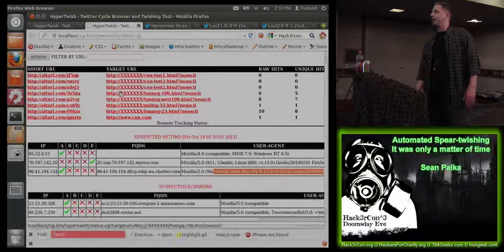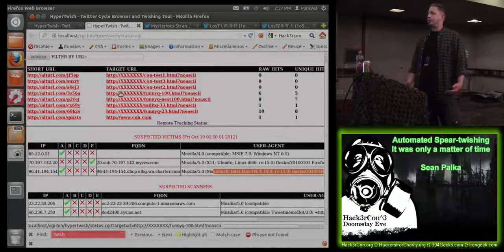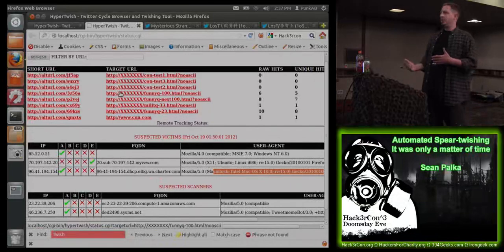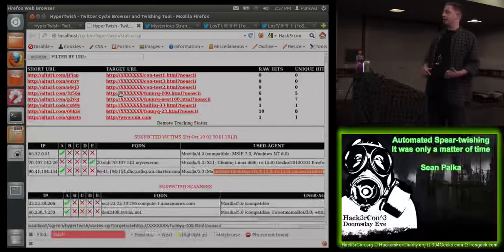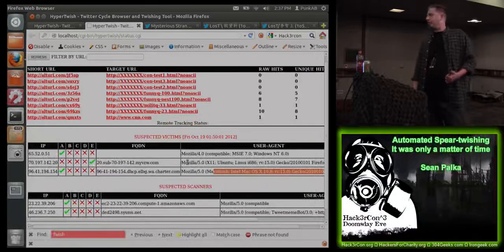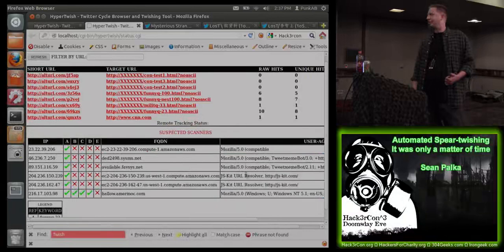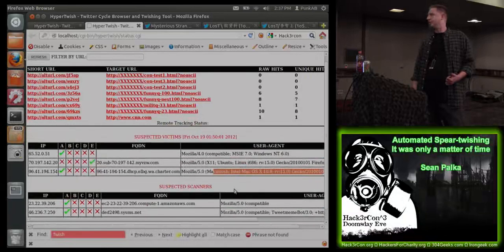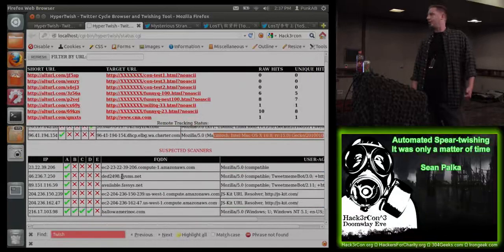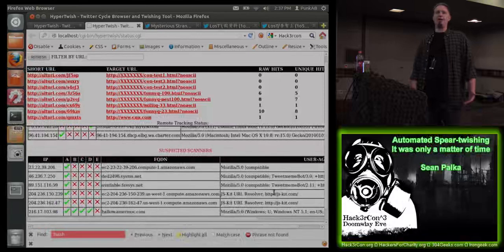Once we tweet out, we're going to actually be tracking these things through the shortening service, but we're also going to go a step further and actually look at the HTTP logs, because we want to start parsing out whether these are bots or whether they're actual victims. For the bots, I ran some tests, so I know certain domains that are basically bots. And also in the user agent, if you see things like JSKit or TweetMemeBot, you can exclude those as well.